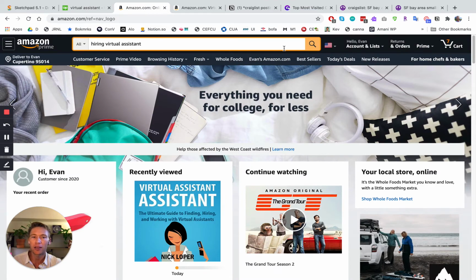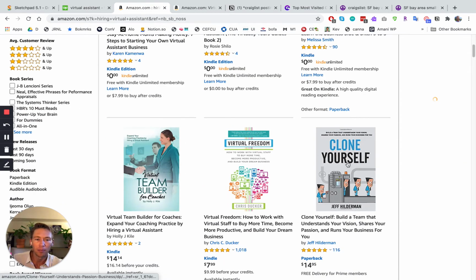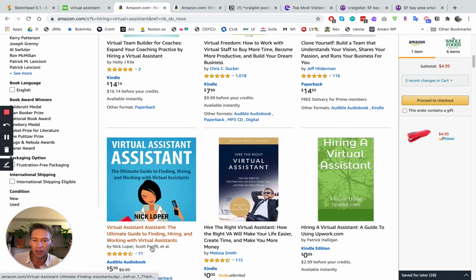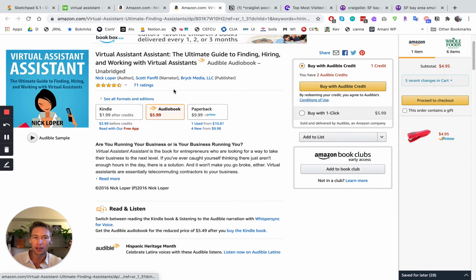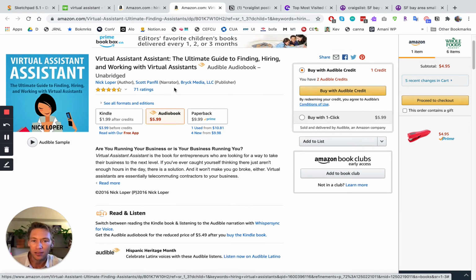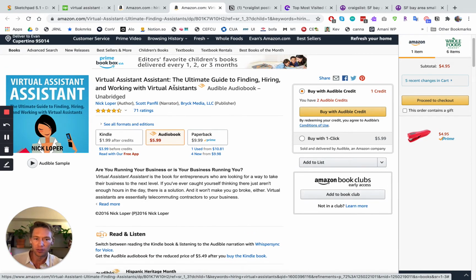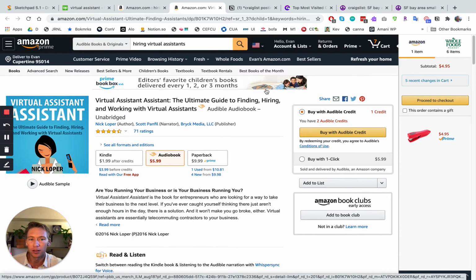So I'm going to say hiring virtual assistant. All right, so we've got some books. I've already done this. So I saw this book with 71 reviews, high star rating, and I want to get into it because I want to see if someone has a way of describing hiring a virtual assistant or the benefits of it, so I can then take that and post it onto Craigslist, see if anyone's willing to pay for a virtual assistant at a certain price. So if you go over here, we'd go to the ratings.